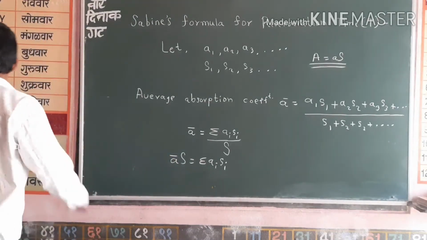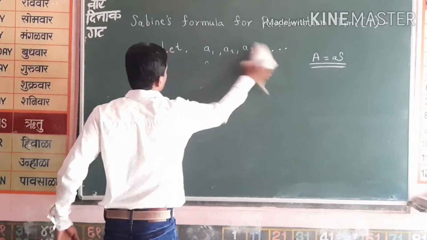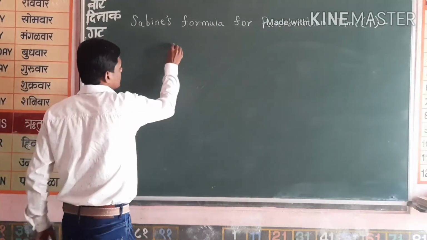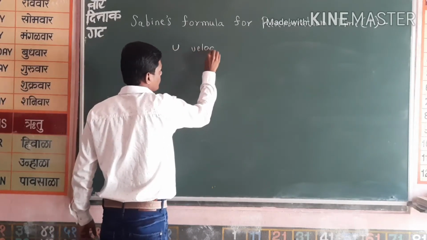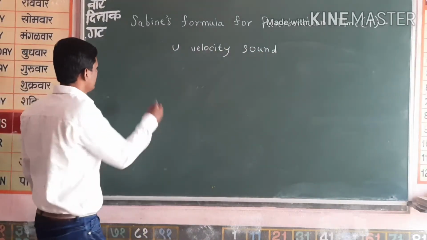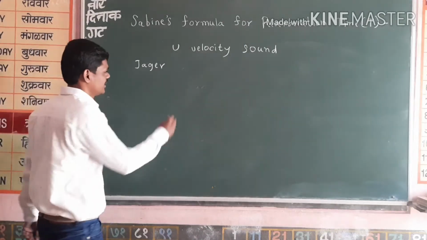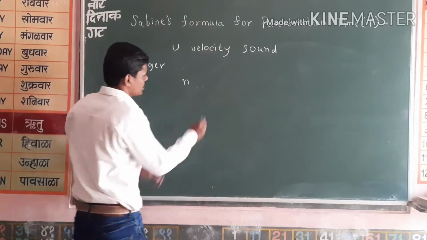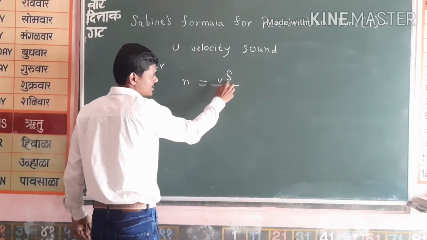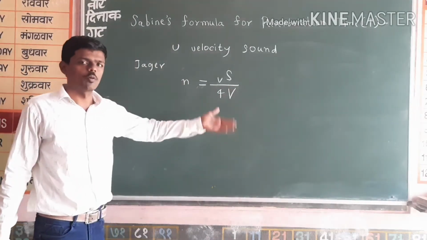Okay. Now if small v is the velocity of sound in that auditorium, then according to the scientist Jaeger, the total number of reflections per second is given by n is equal to v capital S divided by 4V. Here v is the velocity of sound, S is the total absorbing surface area, and capital V is the total volume of that hall.